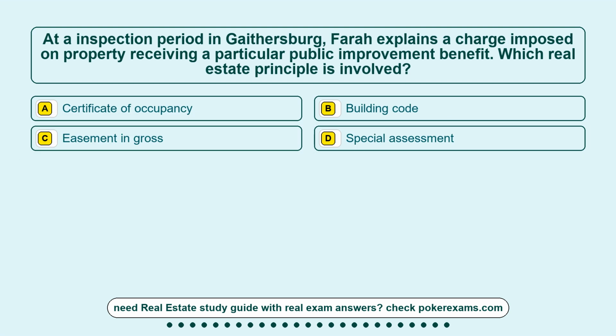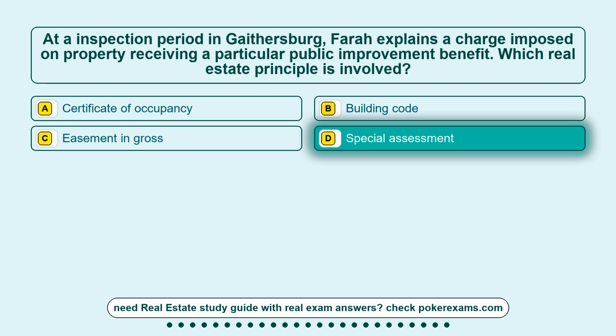Question 18. At an inspection period in Gaithersburg, Farah explains a charge imposed on property receiving a particular public improvement benefit. Which real estate principle is involved? Option A, a certificate of occupancy. Option B, building code. Option C, easement in gross. Option D, special assessment. The correct answer is option D, special assessment.